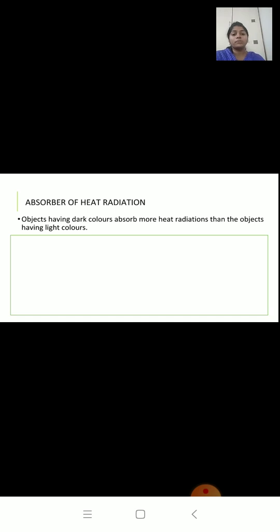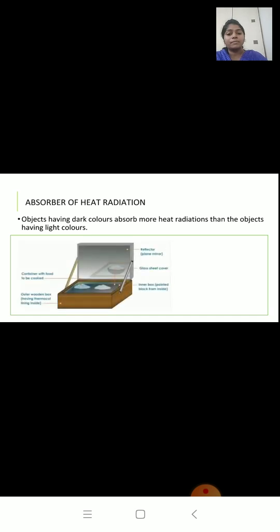Objects having dark colors absorb more heat radiations than objects having light color. A common example is the solar cooker. The box of a solar cooker is painted black from inside because black absorbs more heat radiations coming from the sun.